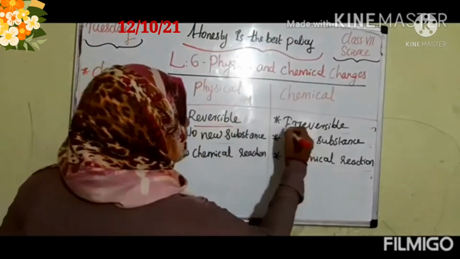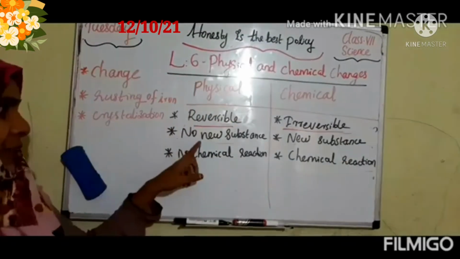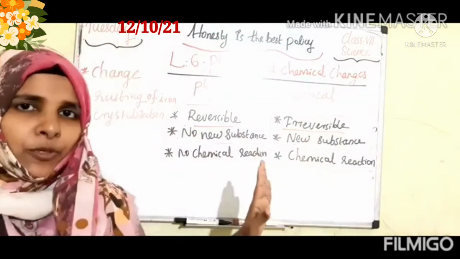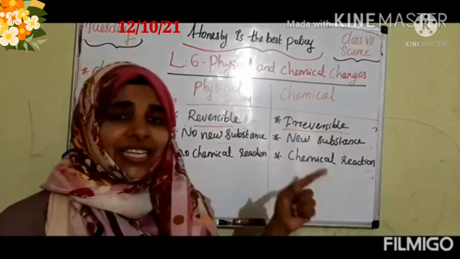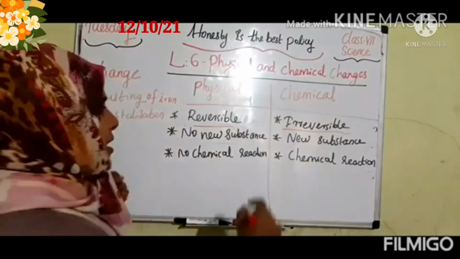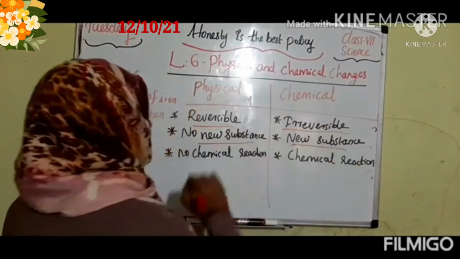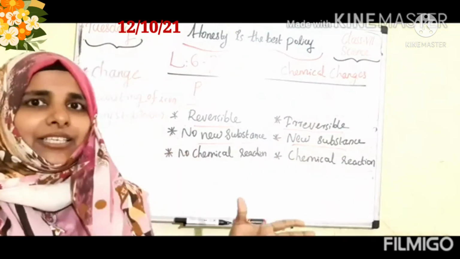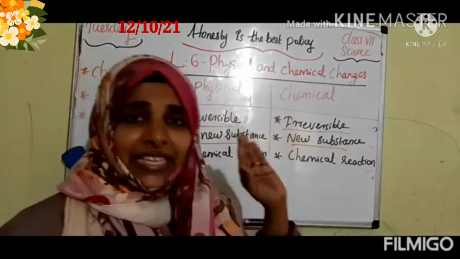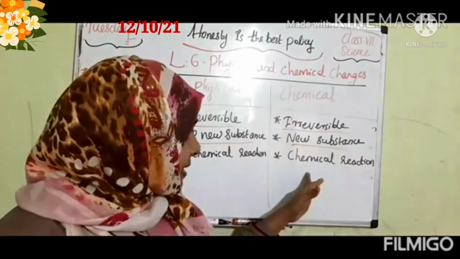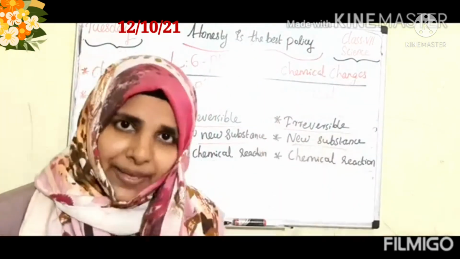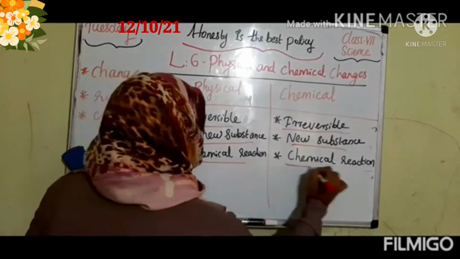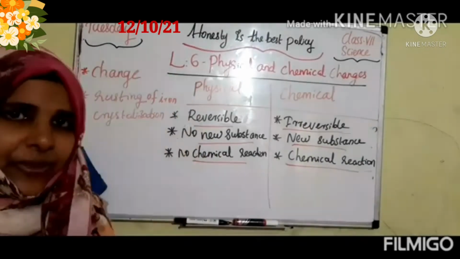Chemical changes are irreversible. Then second difference, in physical changes no new substance is produced. But in chemical changes a new substance is produced. Then third point, in physical change no chemical reaction is happening. But in chemical changes chemical reactions are happening. Clear, all of you? These are the main differences between the physical and chemical changes.